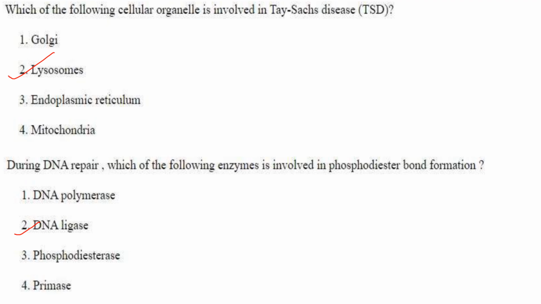Then next one. Which of the following organelles is involved in Tay-Sachs disease? Tay-Sachs disease, as you all know, is a genetic disorder caused by the deficiency of the enzyme hexosaminidase A. This enzyme is found in the lysosome. So the cellular organelle involved in Tay-Sachs disease is the lysosome. Answer is option 2. During DNA repair, which of the following enzymes is involved in phosphodiester bond formation? It is the DNA ligases that are involved in phosphodiester bond formation, not only during repair but also during replication and recombination.